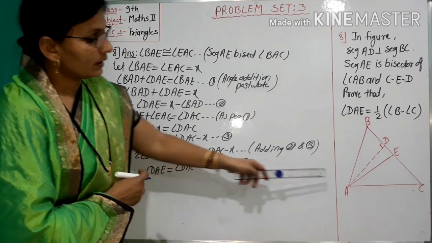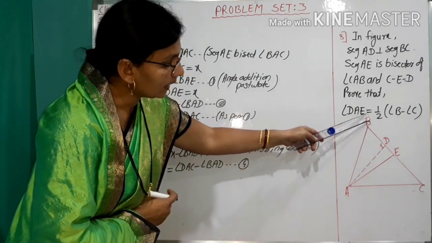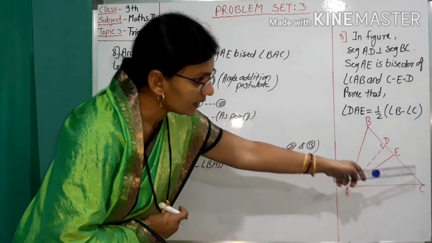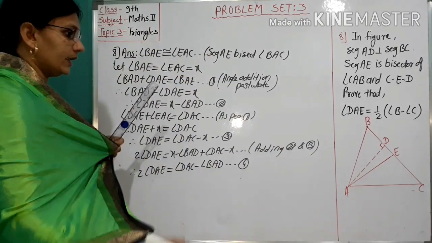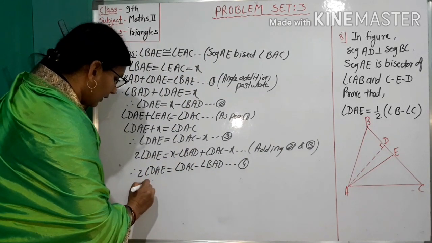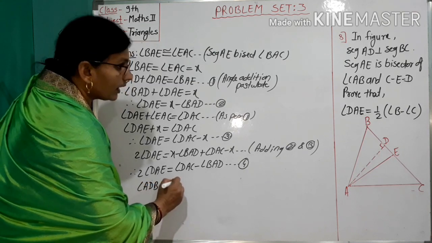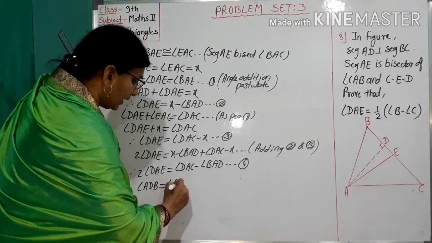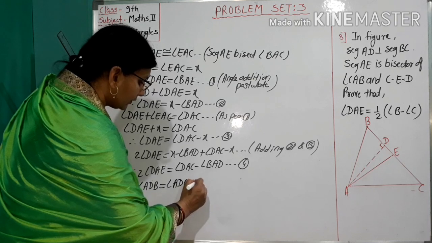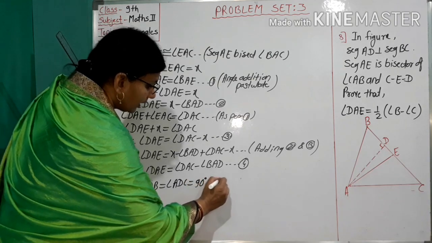In the figure, angle ADB equals angle ADC equals 90 degrees.